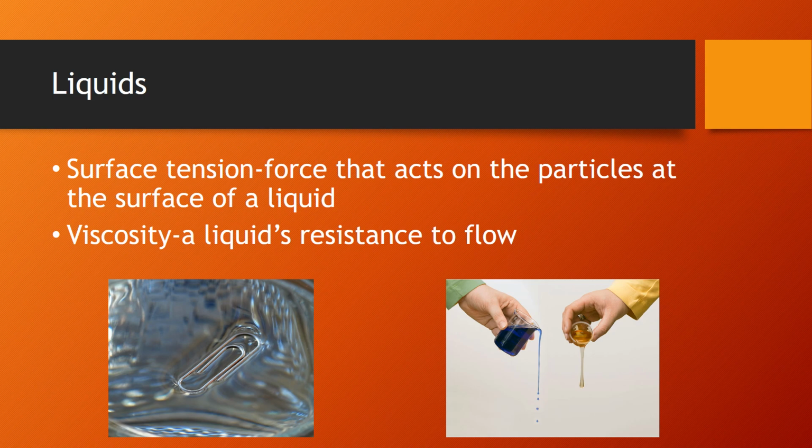And then the second one is viscosity. Viscosity is something that we talked about when we talked about our physical properties and did that lab. Viscosity is the liquid's resistance to flow. If you're looking at something like honey compared to water, honey has a lot higher viscosity than water because it's going to resist that flow, because the particles are more attracted to each other. With water, it flows a lot more easily.